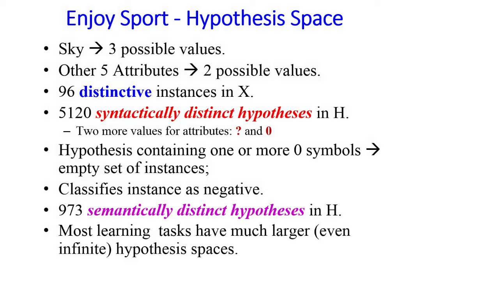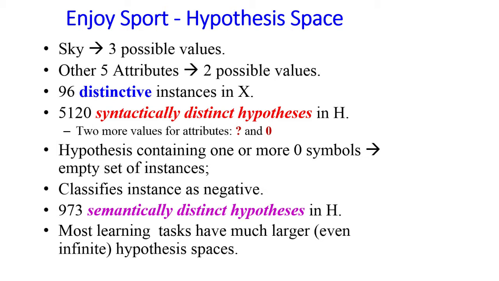There are 96 distinct instances in capital X. How did we get 96? We need to take all the possible values in each attribute. In the first case, that is sky, we have 3, and in all other attributes we have 2 values. If you multiply 3 by 2 five times, then we will get 96.